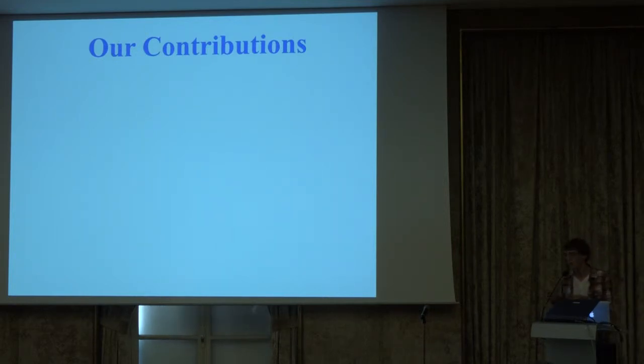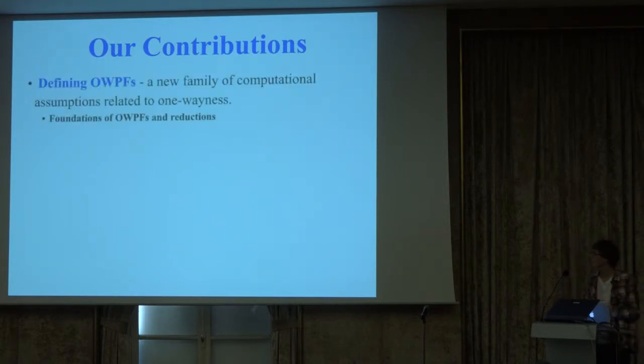Now I'll describe a little more methodically what we do. So the first thing we do is we define a new notion, or an extension of a one-way function, which we call a one-way product function. So it's sort of a generalization of this double inversion hardness I described in the previous slide. So more generally, you could imagine having k functions and asking about how hard it is to invert all k of them at the same time.